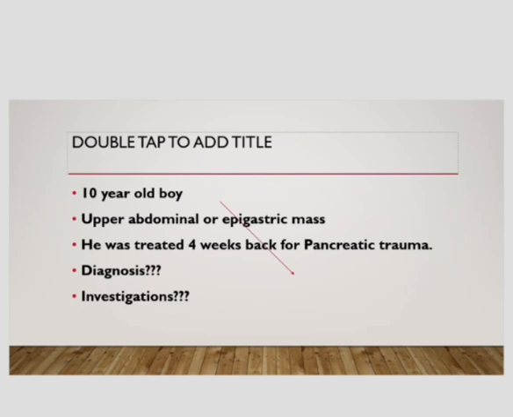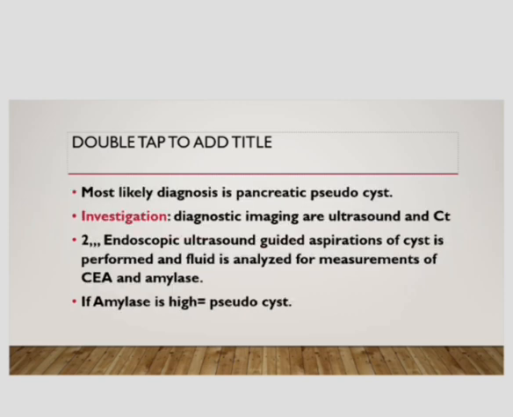How are you going to investigate and treat this patient, and what complications can this patient develop? Moving towards our investigation, the diagnostic investigations in this patient are ultrasound and CT. Through an ultrasound, we can identify whether the mass is cystic or solid. If the mass is solid, then it will be carcinoma of the head of the pancreas. But if it is cystic, then we can suspect a pseudo pancreatic cyst. From CT, we can also know about the cystic swelling.